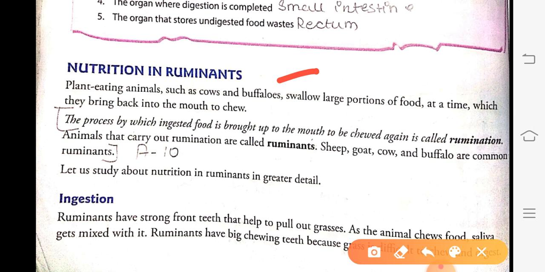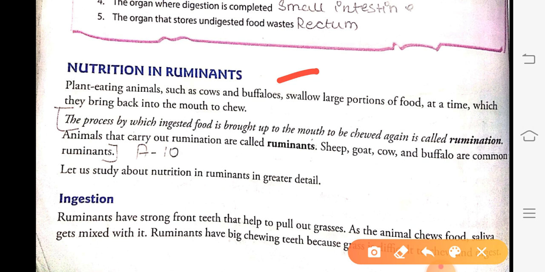And they just swallow the undigested food. That is, they swallow the partially or semi-chewed food. So the animals like cow and buffalo swallow a large portion of food at a time, which they bring back again into the mouth to be chewed. So when they eat a large portion of unchewed food, after some time they bring back this unchewed or partially chewed food into their mouth.